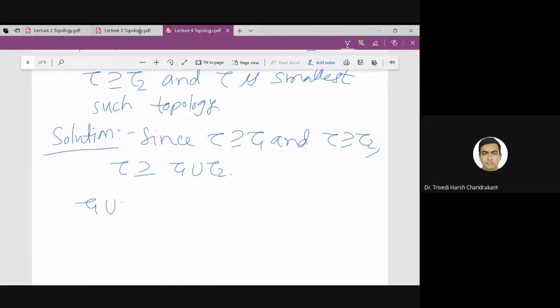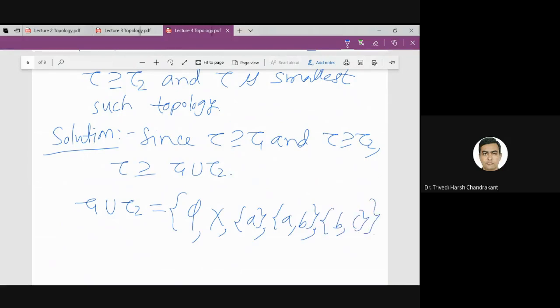What is tau 1 union tau 2? The elements are phi, X, singleton A, singleton AB, and singleton BC. So I want to find the smallest tau which makes a topology and contains tau 1 union tau 2.